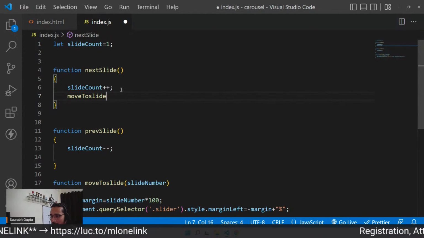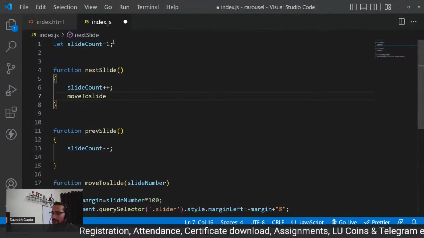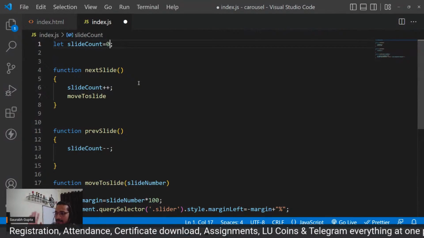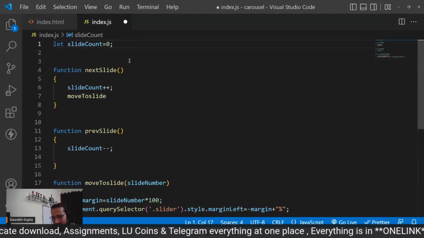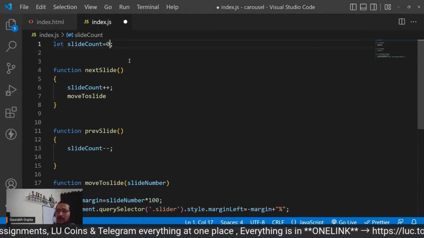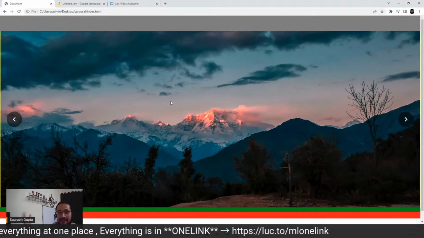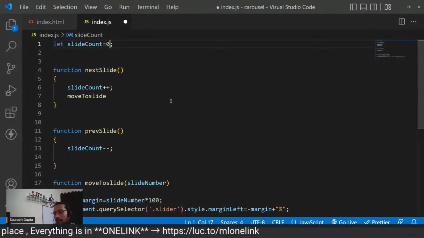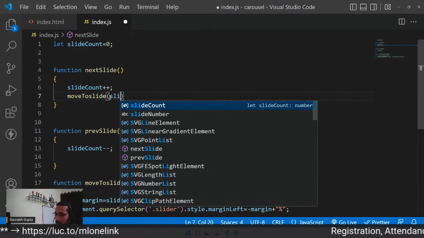So can we put a condition here? Or guys, for our concern, let's consider the first slide as 0 for calculation purposes. I'm just trying to keep it 1, but let's do it. Let's consider the first slide as the 0th slide because it is at margin left 0. Yeah, fine, fine. Now it's fine. So move to slide, slide count.